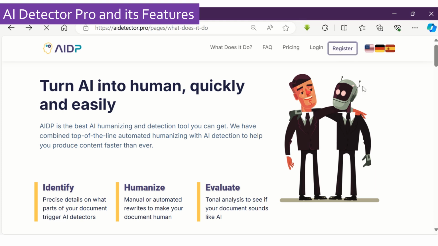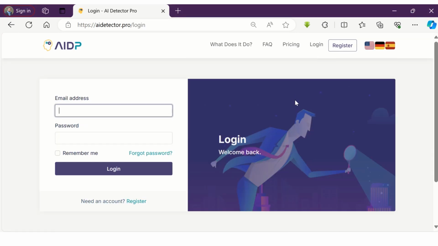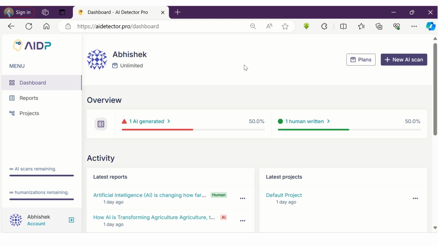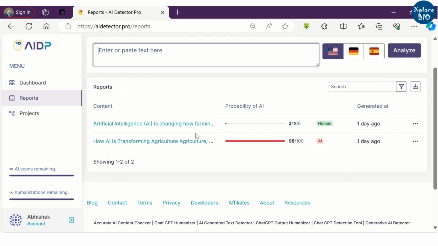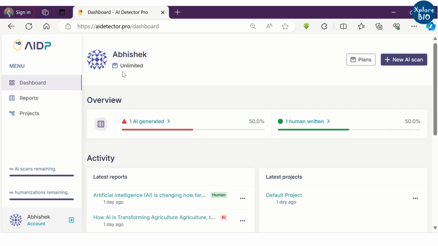To use this tool, you first need to register. Unlike several other tools, you won't be asked for credit card details while registering. But as I am already registered, I will log into my account using my credentials. Upon logging in, this is how the dashboard looks like. It displays the summary of AI scans and humanizations done by you. You can see more details by clicking on the reports. In the bottom left corner, you can see the total AI scans and humanizations left depending upon the plan you have purchased. As I have access to unlimited plan, I can perform unlimited AI scans and humanizations using this tool.